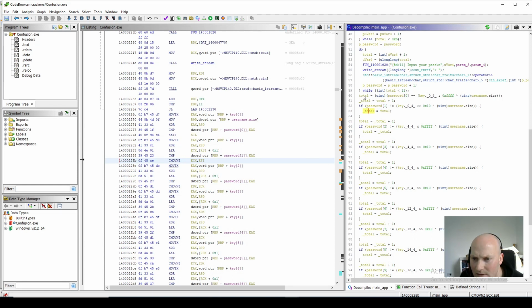The first total will equal 1 if it matches. So if the XOR of the size and the first key, key 0, equals the password 0 that was typed in. For each key value, there are 11 key values and 11 password elements, and it's just checking them against each other. Then it increases the total by 1. And here, this is actually a not equal, which is a bit weird, because it's saying if it doesn't equal, then it brings the total back down, so it doesn't honor that last increment.